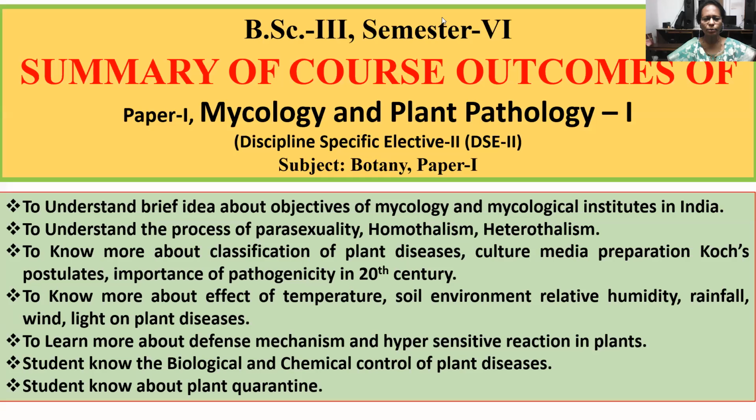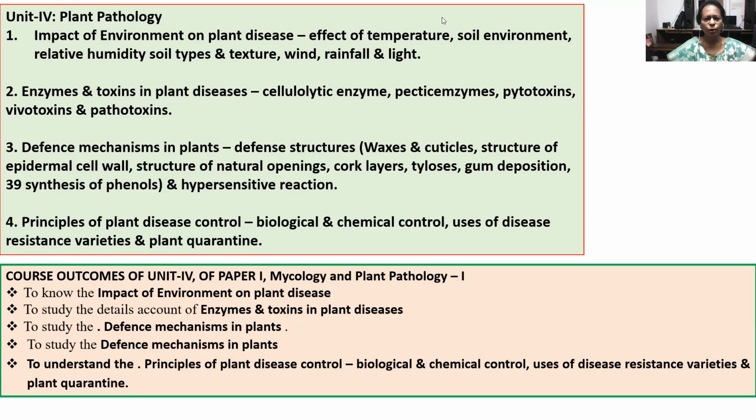Now about the course outcomes of this Unit 4. To know the impact of environment on plant diseases, to study the detailed account of enzymes and toxins in plant diseases, to study the defense mechanism in plants, to understand the principles of plant disease control, that is biological, chemical, and also use of disease resistant varieties and plant quarantine. This is about the introduction of the syllabus and course outcomes of semester 6.